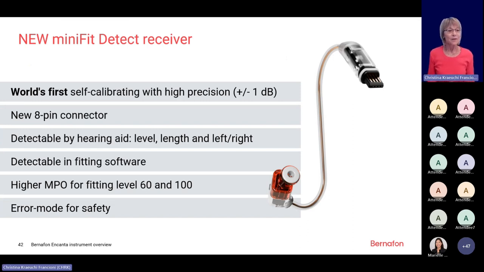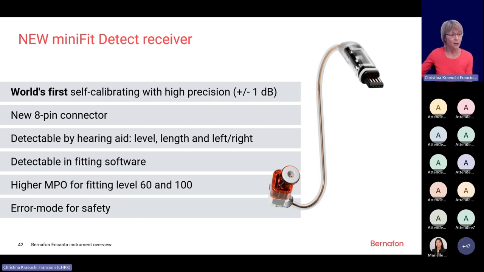We have the world's first self-calibrating MiniFit Detect speaker. It's the first self-calibrating speaker in the industry. I will explain a bit later what this means, but it is able to adjust itself so that it always matches a constant output.